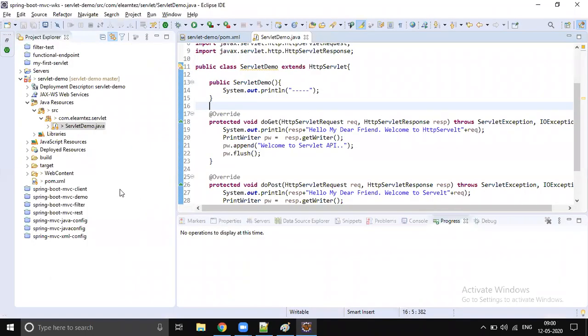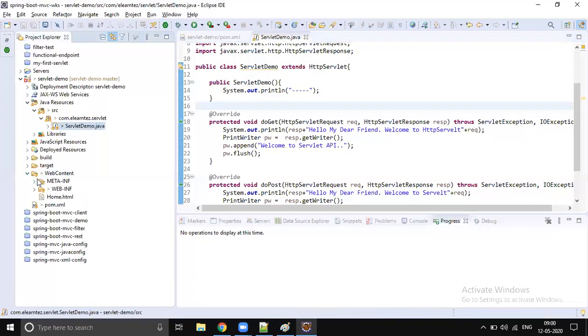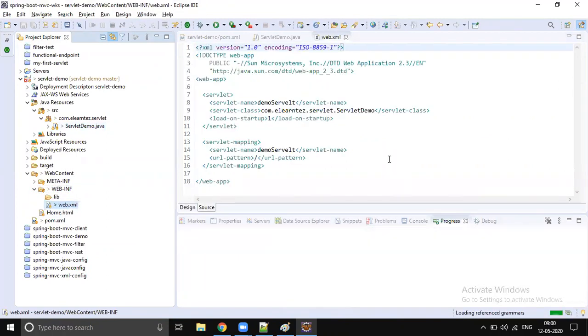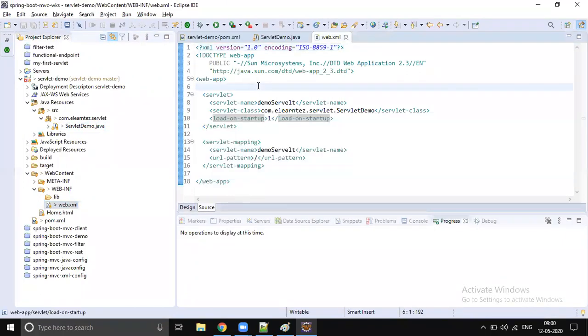As we discussed already, we are using 2.5. In web content, we will have a folder called WEB-INF, and here we will have a file called web.xml. Every XML file should be written in such a format, so we will have some XSD validation.